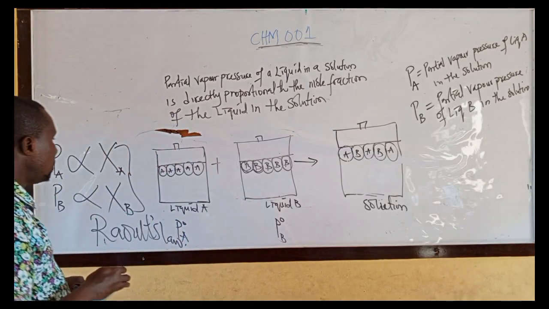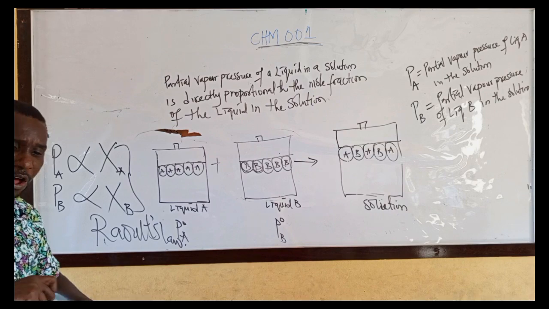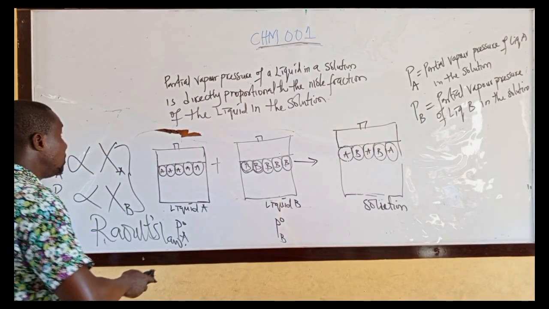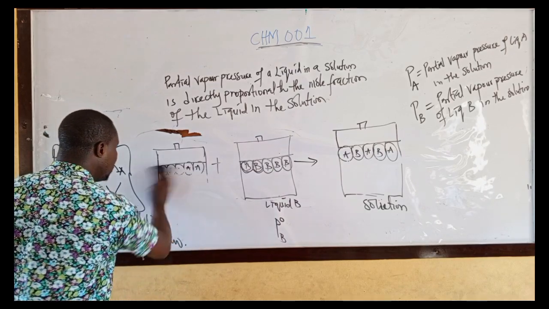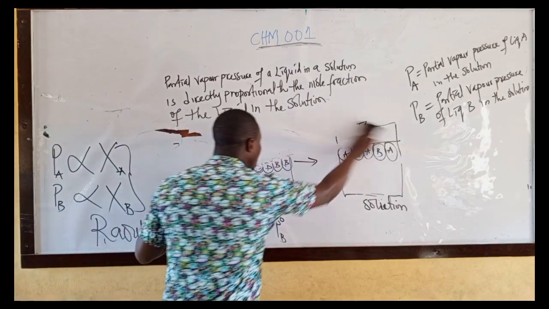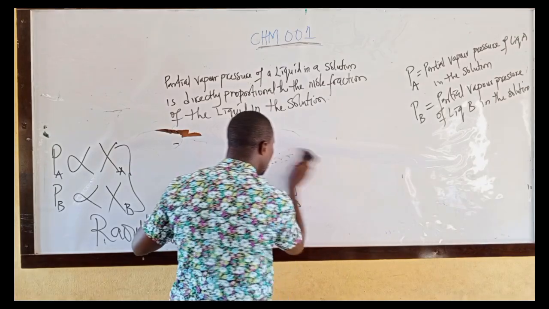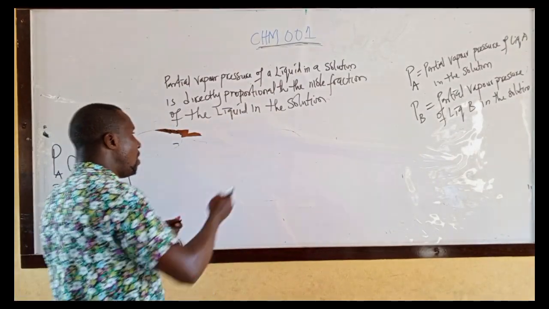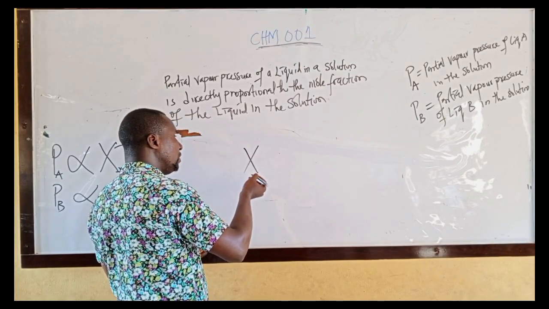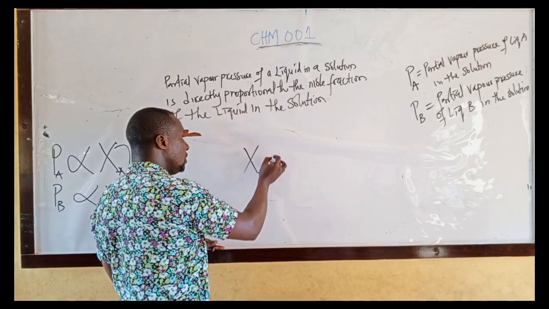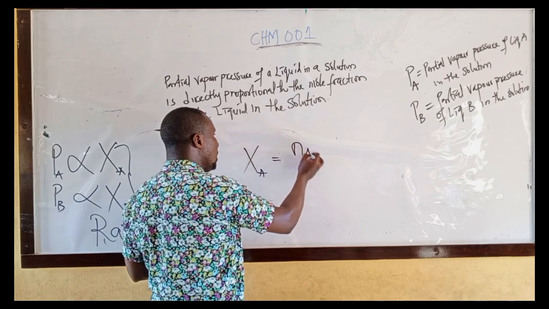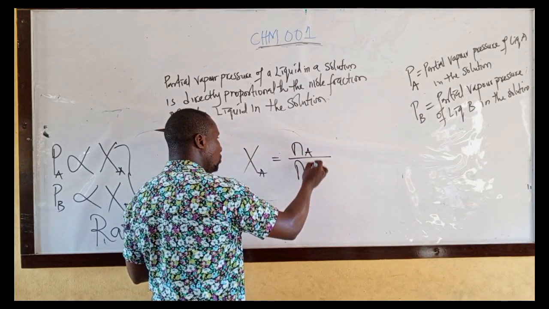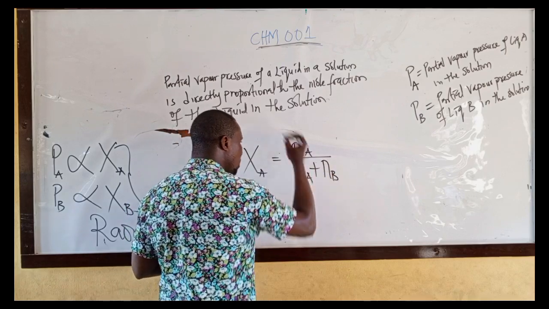That is Raoult's law. What is the meaning of mole fraction? Mole fraction of a liquid, let me take liquid A, is the mole of liquid A in the solution over the mole of liquid A in the solution plus the mole of liquid B in the solution.